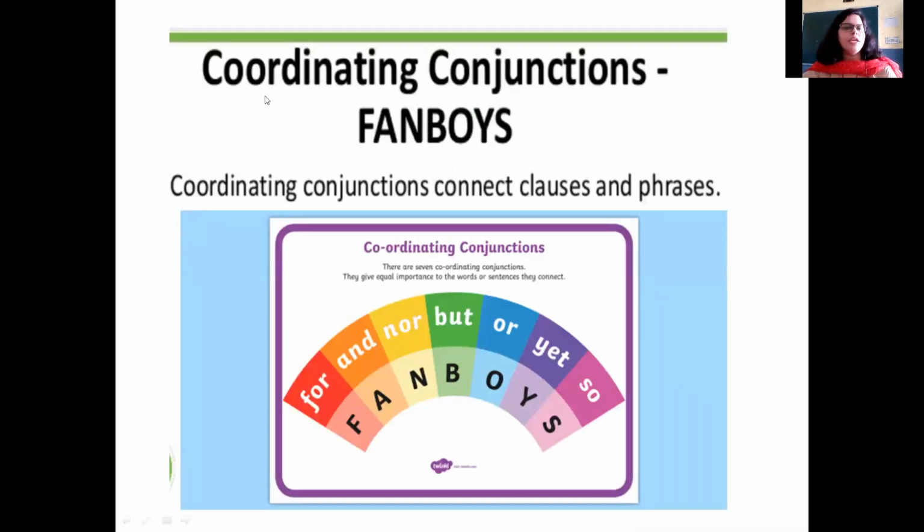And one important thing, coordinating conjunctions use FANBOYS. Coordinating conjunctions are actually these 7 only. There are 7 coordinating conjunctions, and it is very easy for you to remember it this way. FANBOYS is a term you can remember. F is for, A is for and, N is for nor, B is for but, O is for or, Y is for yet, and S is for so.